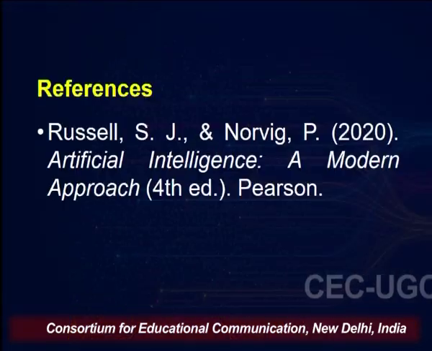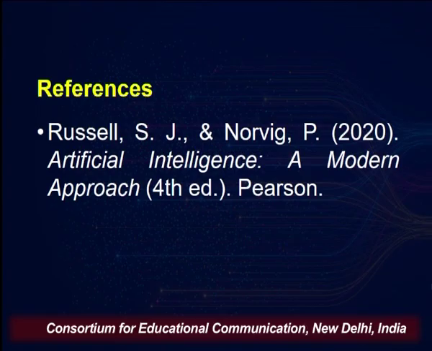So, in this lecture we looked into 4 kinds of agents. One is the simple reflex agent, then the model based agent, then goal based agents, and finally utility based agents. Here is the reference from which this lecture has been prepared. The reference being shown on the screen is the book Artificial Intelligence: A Modern Approach, written by Russell and Norvig. That is all from my side in this particular lecture.